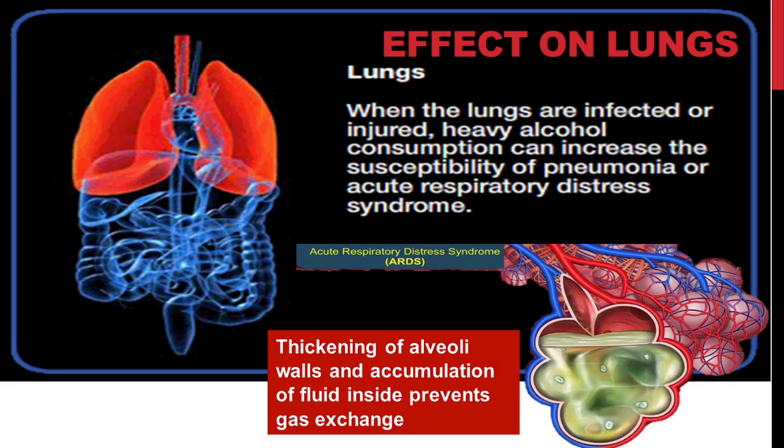As in the case of liver and pancreas, heavy alcohol consumption also affects the critical cellular functions in the lungs. Damage to the cellular functions makes the person susceptible to lung diseases like pneumonia. In addition to that, alcoholics have a higher risk of developing acute respiratory distress syndrome, which is in short called ARDS. The alveolar walls get thickened and fluid gets accumulated inside the alveoli. This prevents gas exchange.